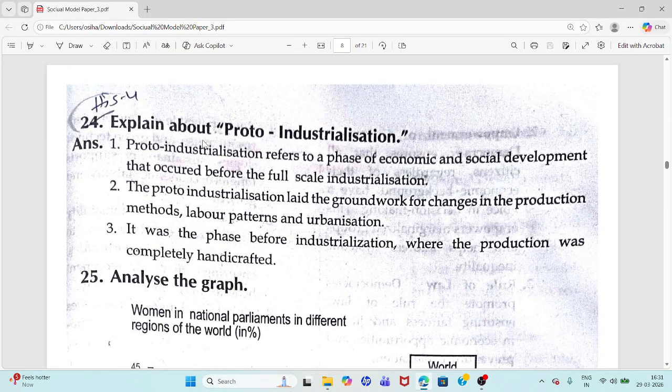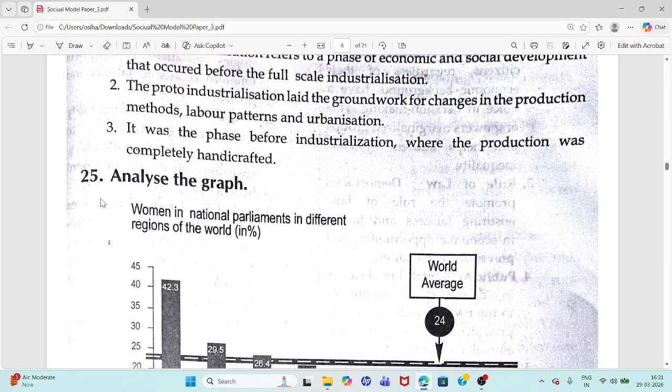Question 24. Explain about proto-industrialization. Proto-industrialization refers to a phase of economic and social development that occurred before the full-scale industrialization. The proto-industrialization laid the groundwork for changes in production methods, labor patterns, and urbanization. It was the phase before industrialization.